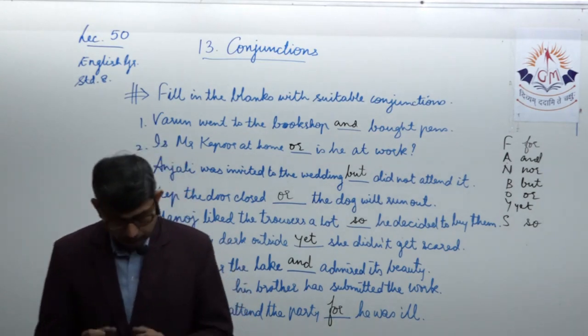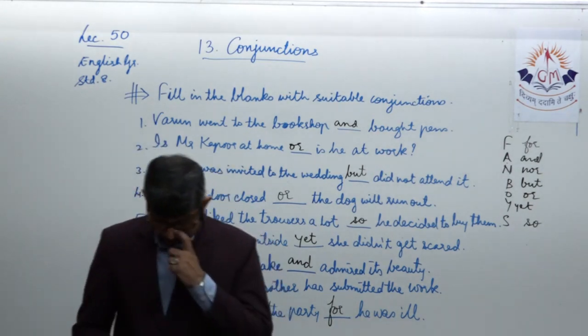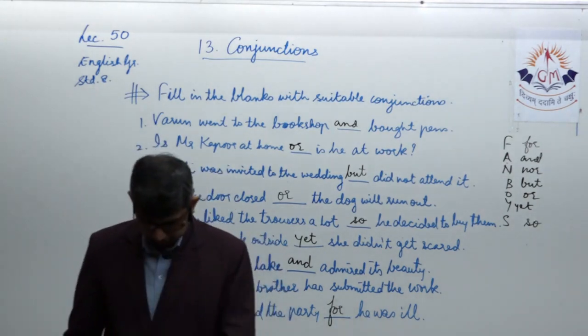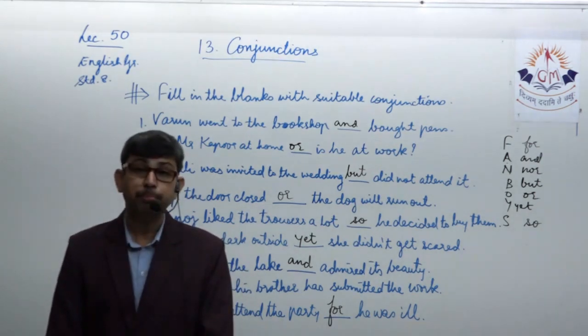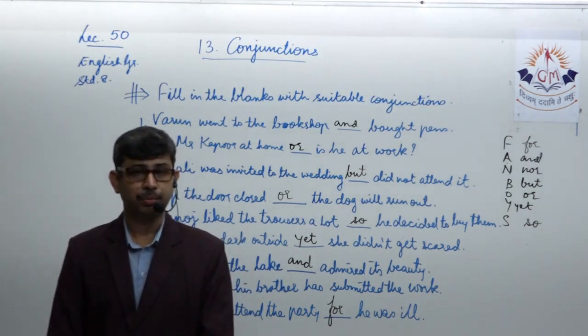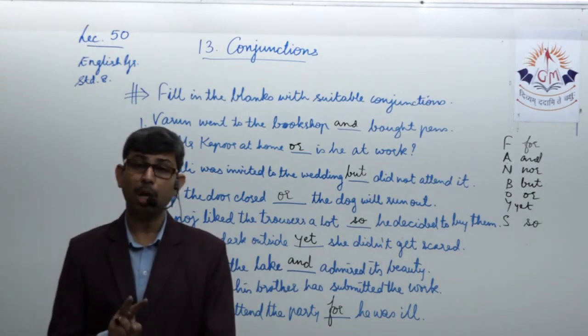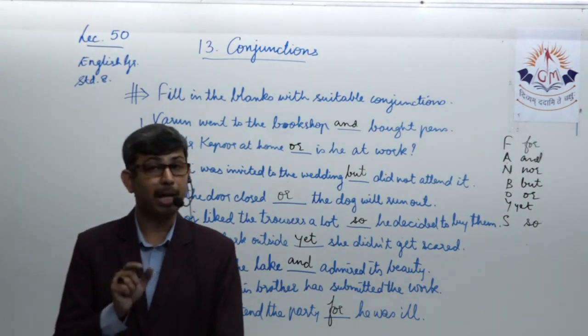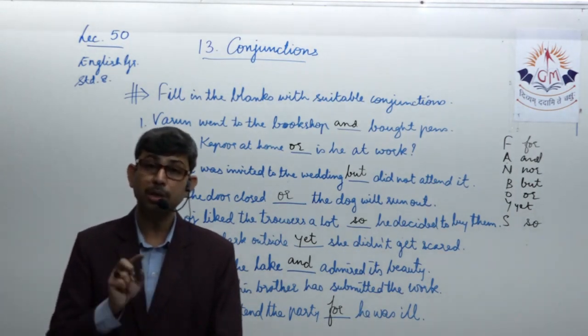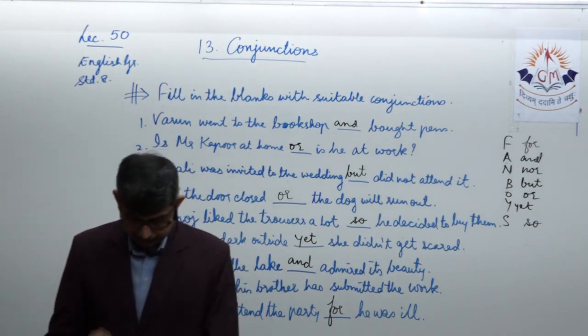Let us see what they are and how they are used. You might have learned this earlier as well. The words both and. We make use of these two words where both and and are conjunctions. We make use of these two words as a pair. It means both these words are used in a single sentence.